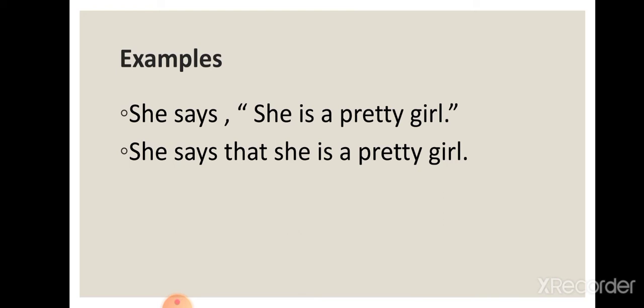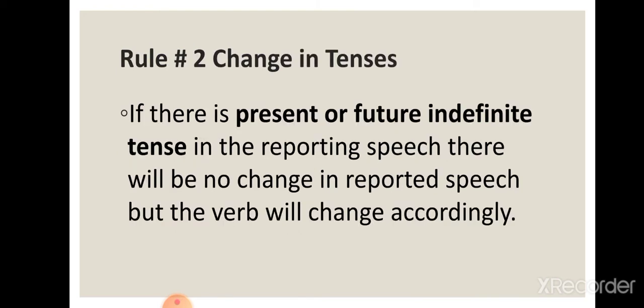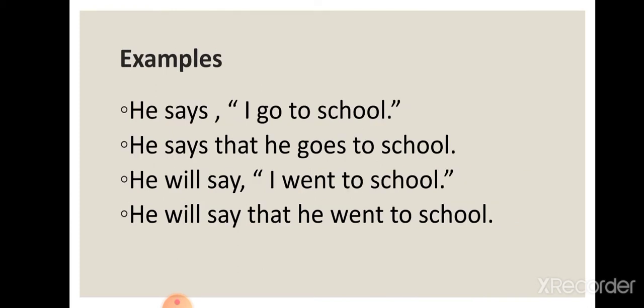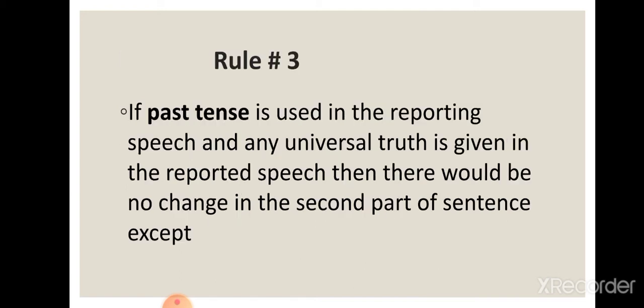Now let us discuss change in tenses. Rule number 2. If there is present or future indefinite tense in the reporting speech, there will be no change in the tense of the reported speech, but the verb will change accordingly. For example, she says, "I go to school." In indirect speech, she says that she goes to school. He will say, "I went to school." He will say that he went to school.